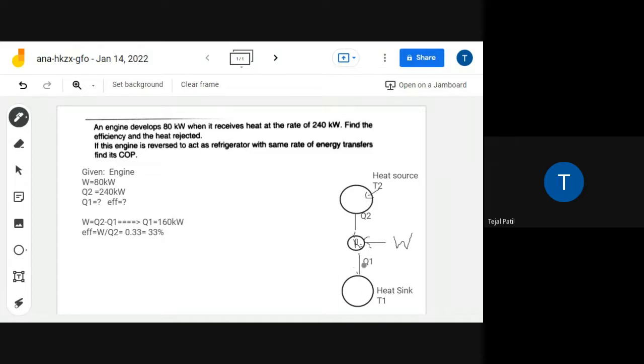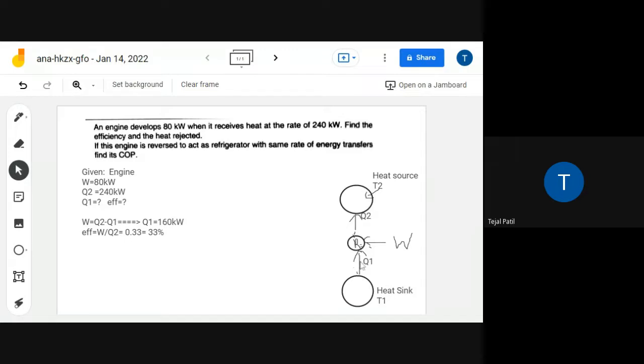Then it will be combined with the work and then thrown into the atmosphere. So the direction will also be reversed. जो इंजन है, उसके एग्जैक्टली रिवर्स, हर एरो रिवर्स हो जाने वाला है.